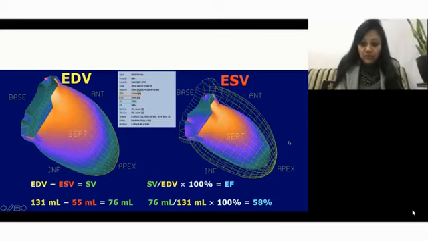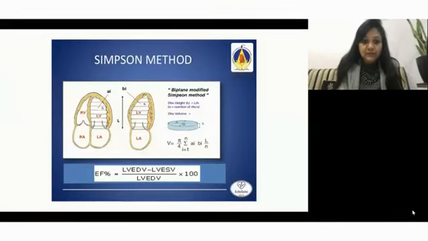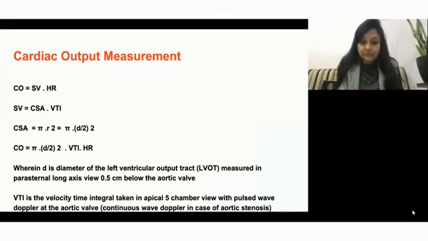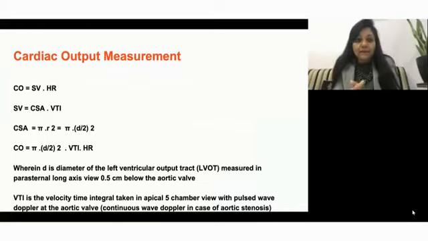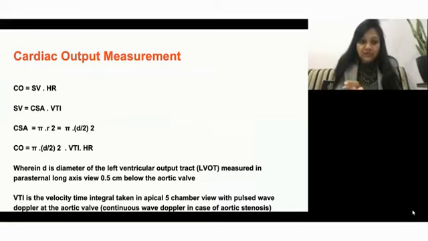Okay, so this image is self-explanatory if you see it keenly, and it will be easy to know how to get it by Simpson's method. So that was all about systolic function, ejection fraction, and various methods to know the ejection fraction.